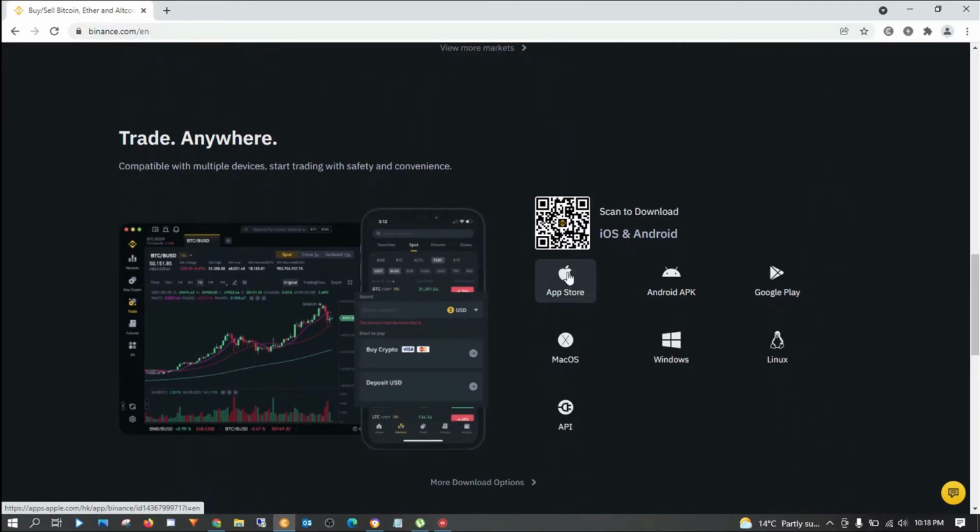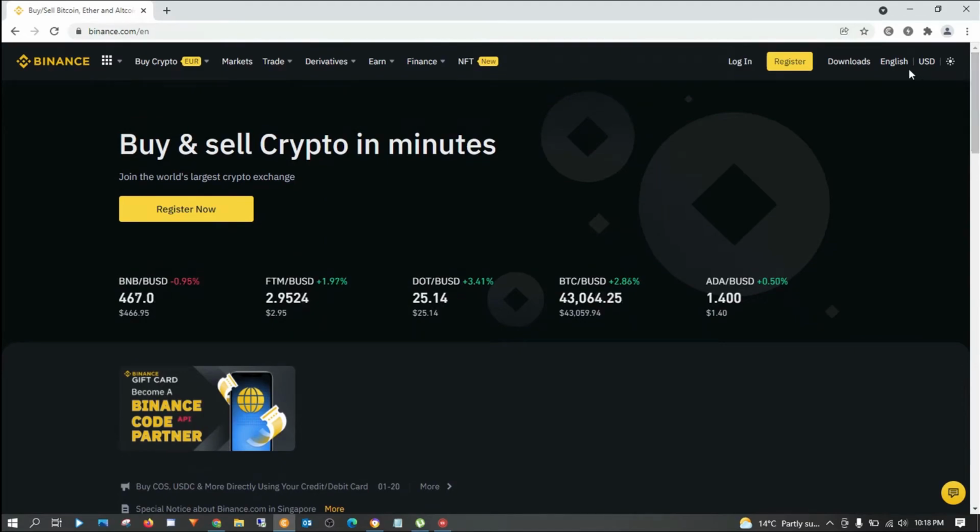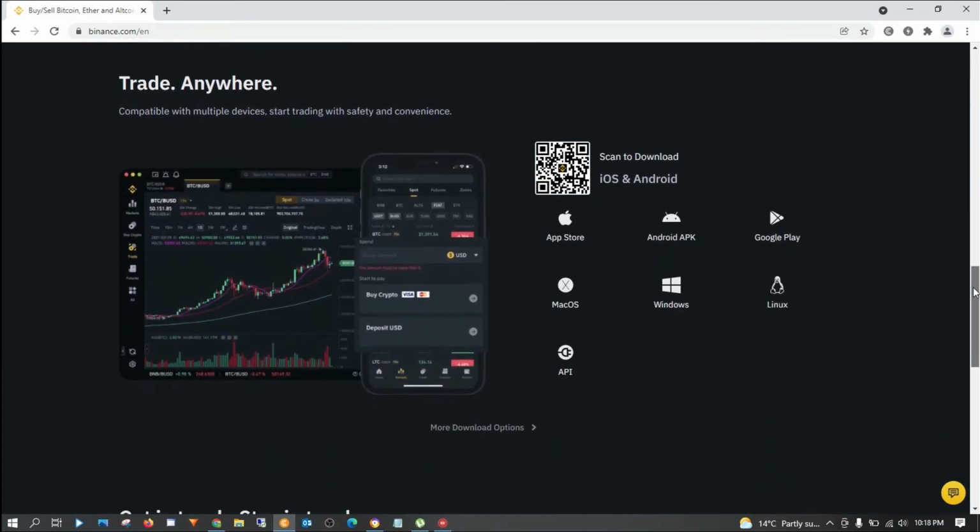So these are now the multiple devices that you can trade on. You have the App Store. You can download it from the App Store to your phone if you have an iPhone. And if you have an Android, this is the Android application. You use the login information that I will show you here, so that you can log in on the devices that you have.